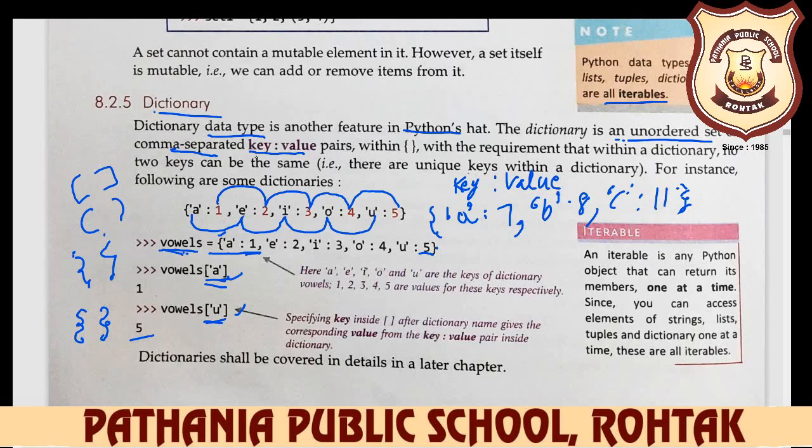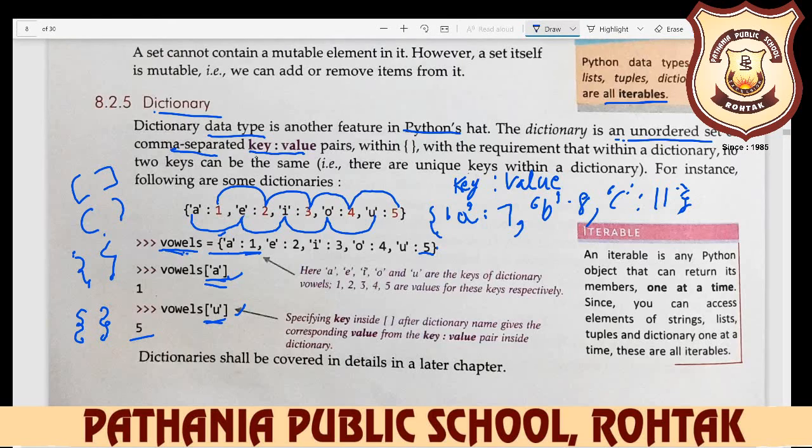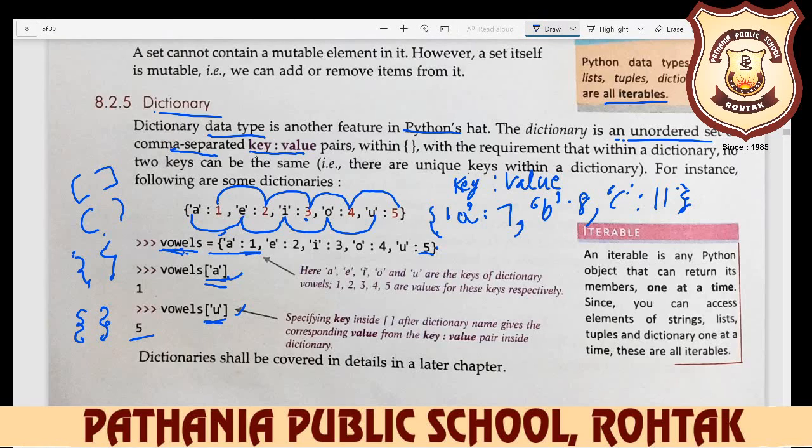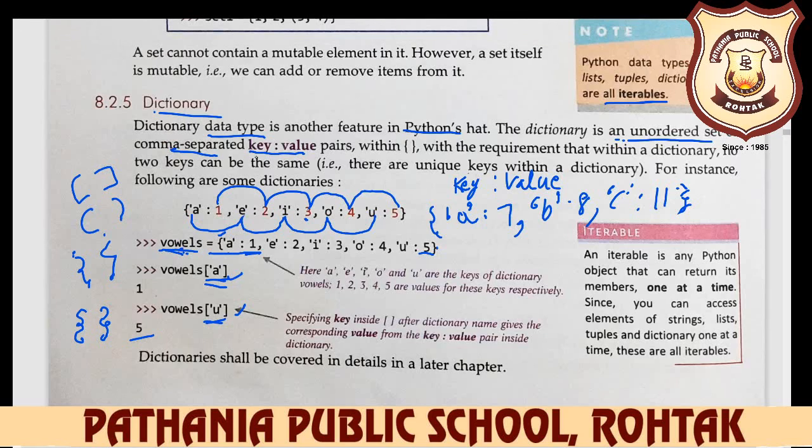So specifying keys A and U inside these brackets after the dictionary name gives the corresponding value from the key value pair inside the dictionary. For example, I value is 3, and we write down here the name of the word. You write down A, B, C, anything here. For example, we take it here A, and then we write down AI, then your output is 3.